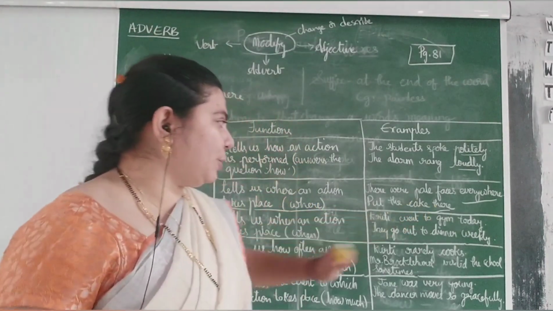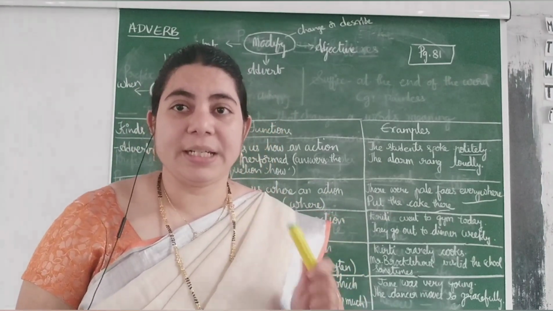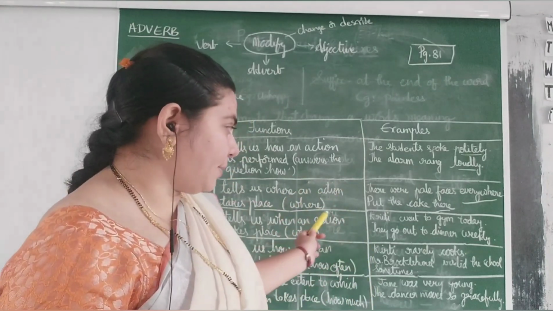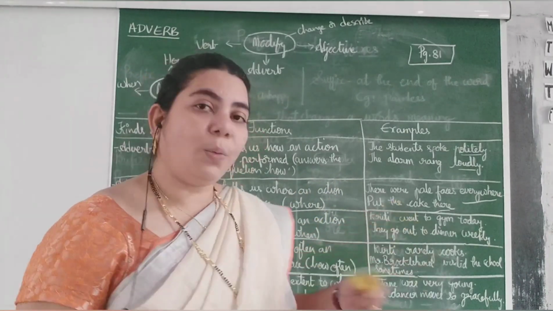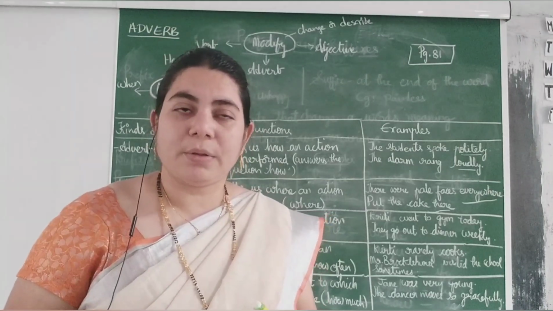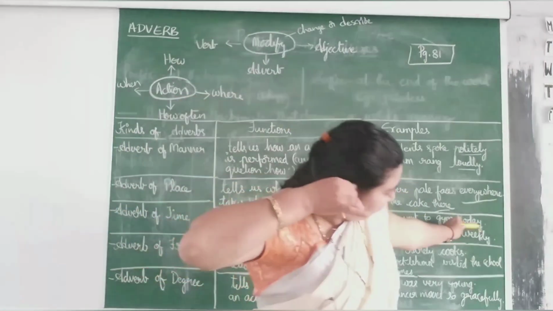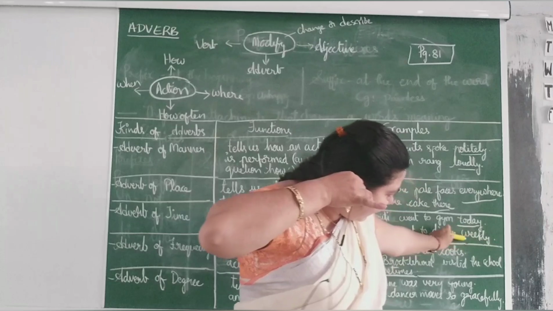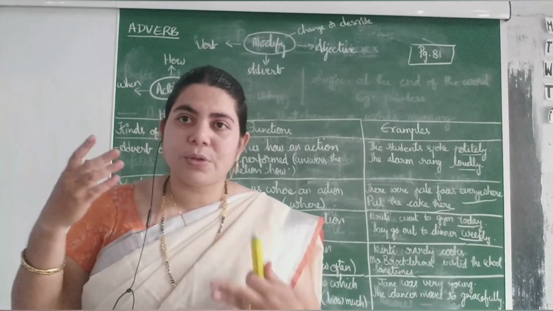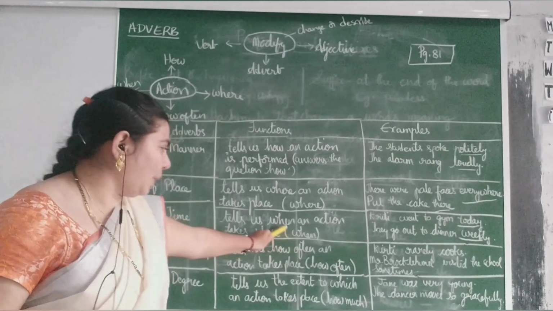Kriti went to gym today. Now, Kriti went to gym, that we know. When did she go to gym? Today. Today she went to gym. Next one: they go out to dinner weekly. Here we know they go out to dinner. When do they go? Weekly. So it is telling the answer for the question when.